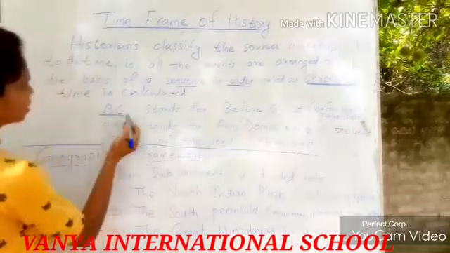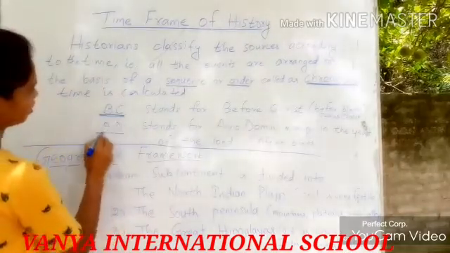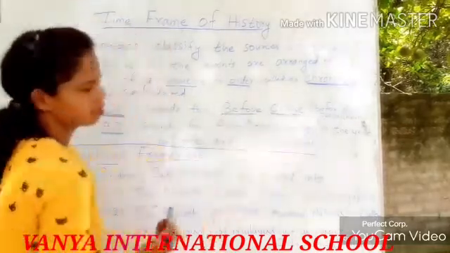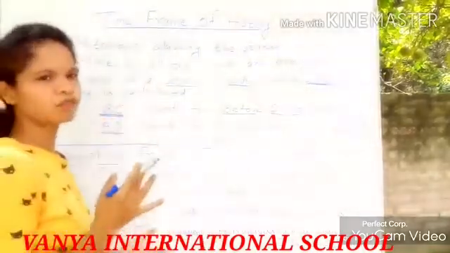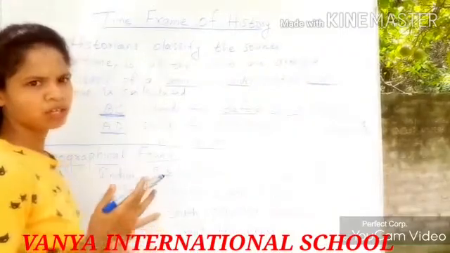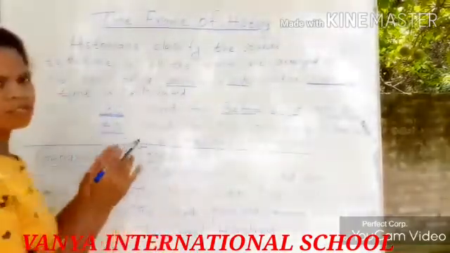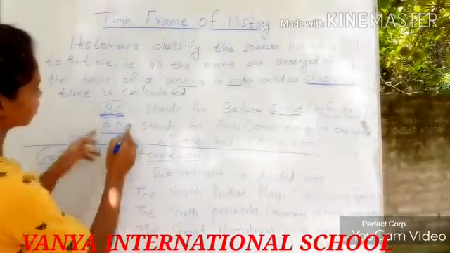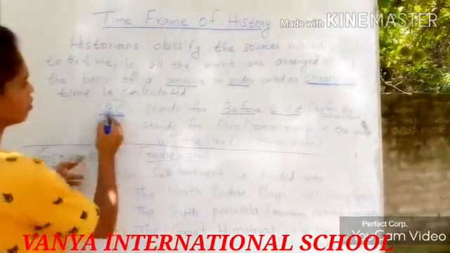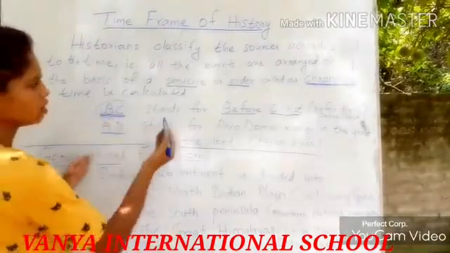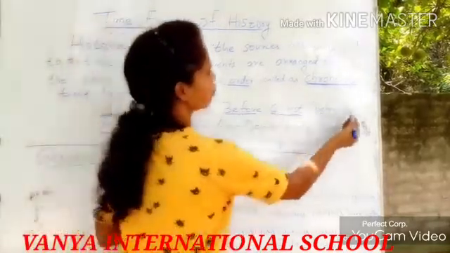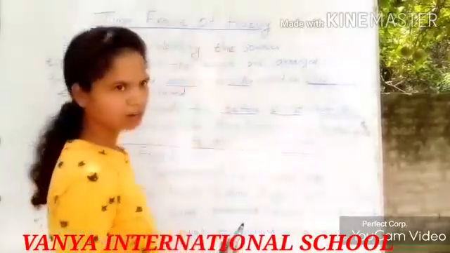That is BC and AD. BC stands for before Christ. You can see in some of the events, some of the storybooks in history, some year is mentioned and it is written as BC or else AD. If it is written as BC, you can understand that it is before Christ. Before Christ means before the birth of Jesus Christ.